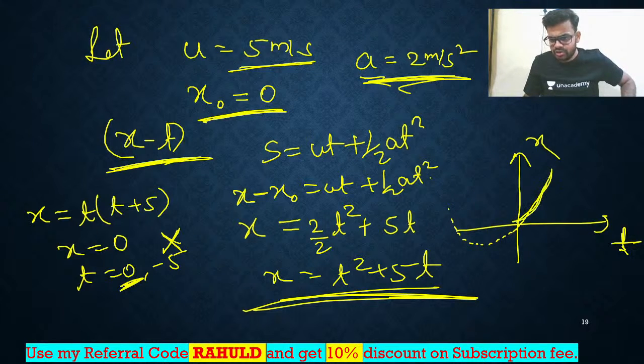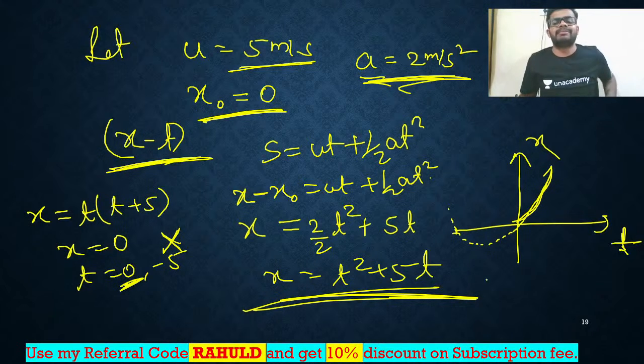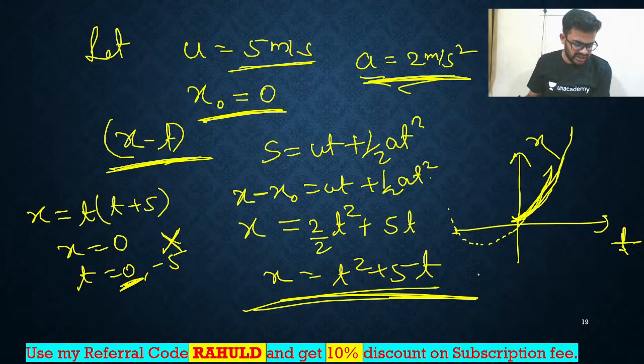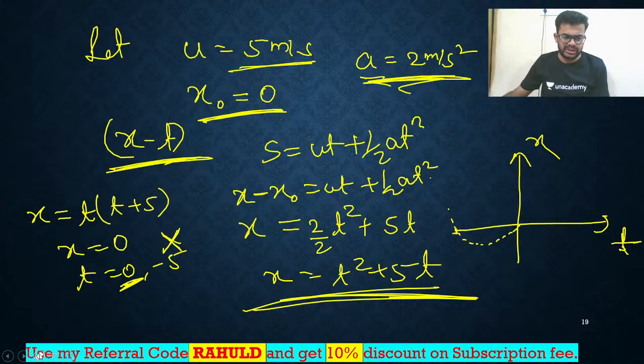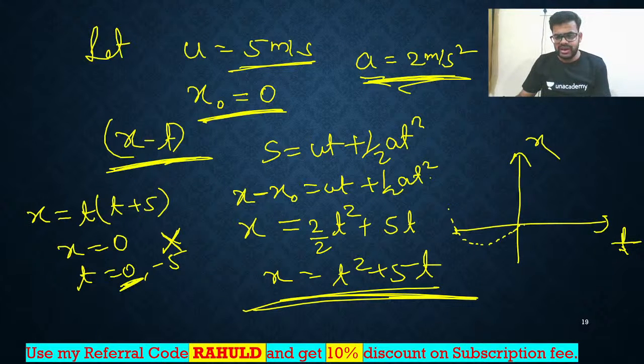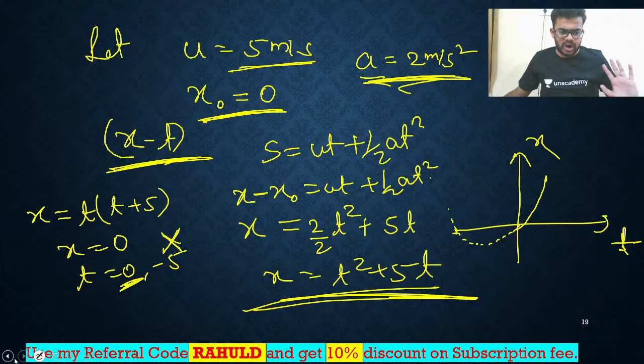So the curve should be like this, but it will not be at the negative axis, right? Why? Because time can never be negative. So the curve will be like this. That's all. This is the answer. I hope you got this. Like that only you need to draw. It is a very simple curve, upward parabola. Very good, Rajni. So I hope all of you got this.